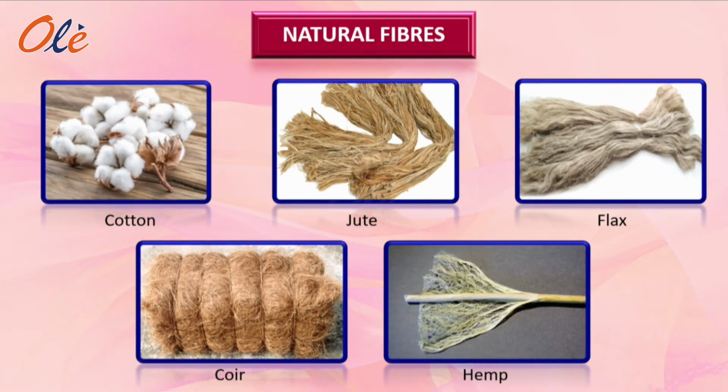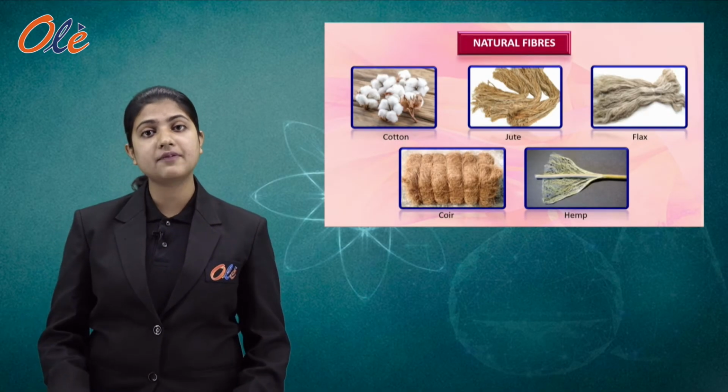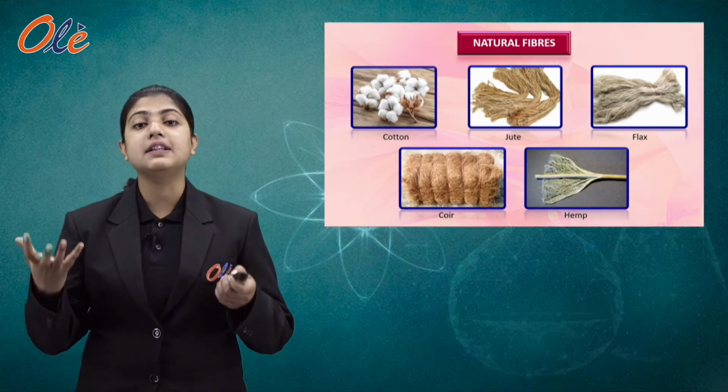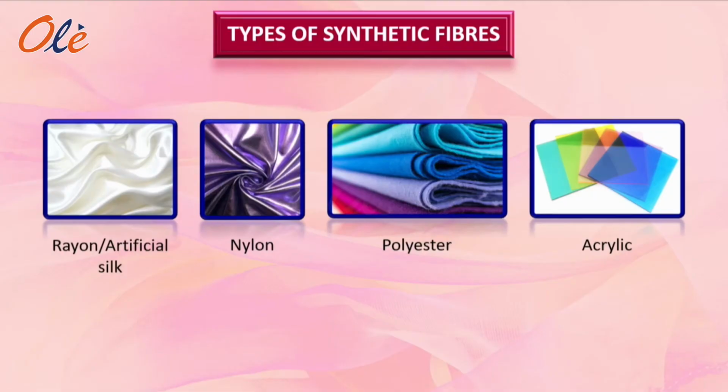And then Rahul asked, Mom, what is the example of man-made fibers then? So his mom replied that the example of man-made fibers could be rayon, nylon, polyester and acrylic, right?